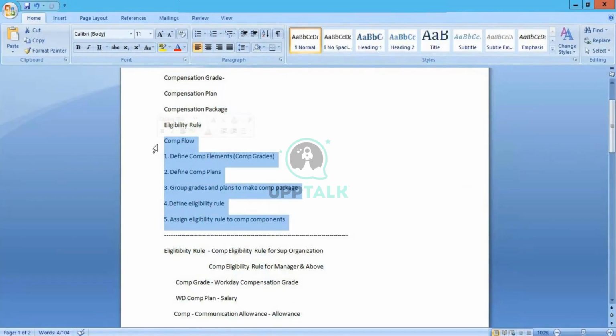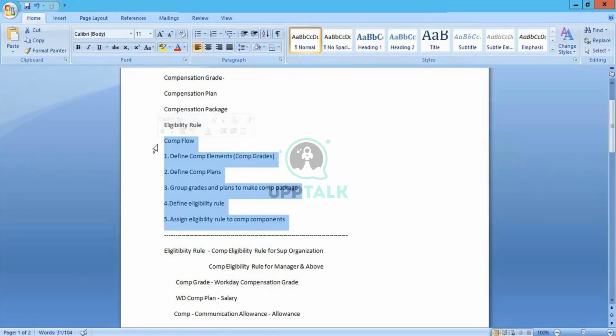This is the compensation flow. You'll be defining grades. You'll be having plans, and you'll be grouping both grades and plans together to make a compensation package, and whatever eligibility rule you have defined, either in an initial step or after. Also, once you define the grades and plans, you can define the eligibility rule based on the package that you have defined.